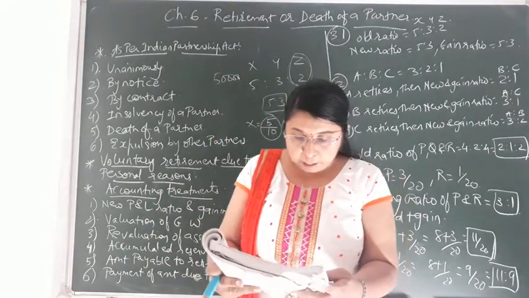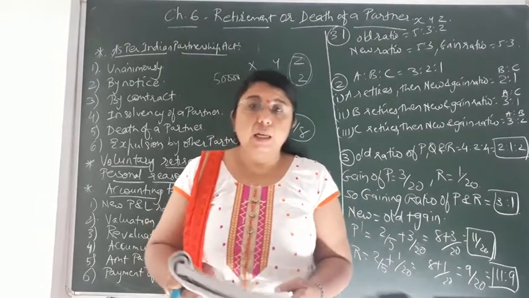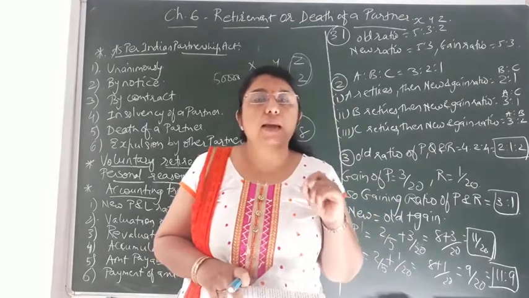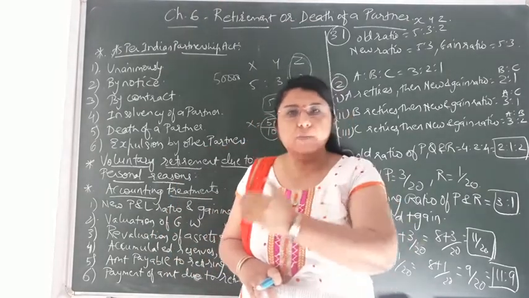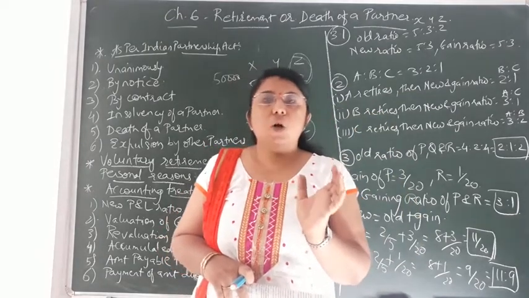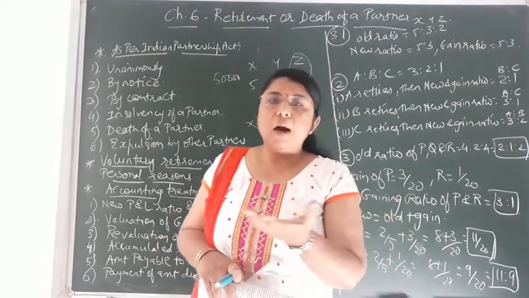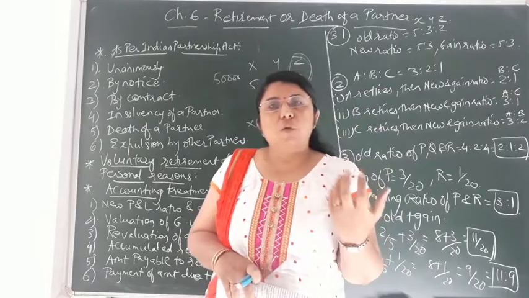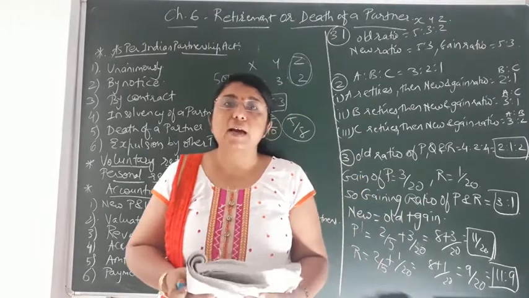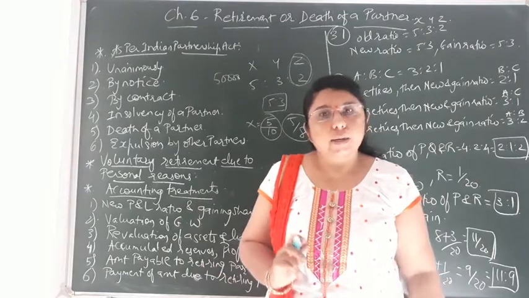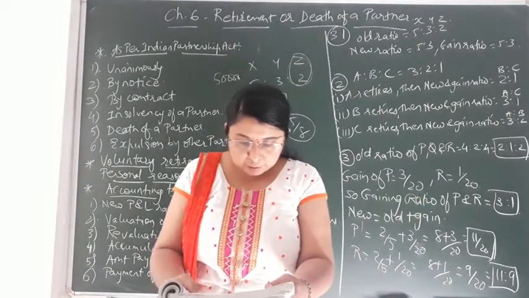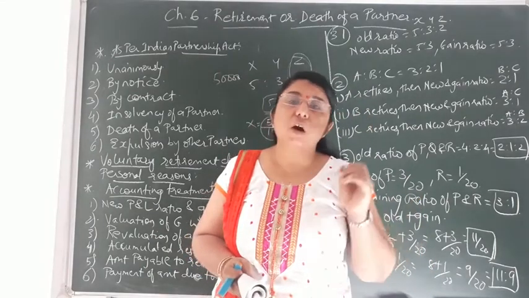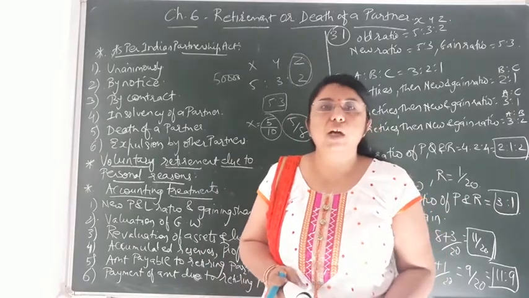The amount payable to the retiring partner is decided by preparing his capital account. Now how is this retiring partner's amount decided? By preparing his capital account. By preparing the capital account, from the credit balance and debit balance, we are able to know what amount has to be paid to that partner and what amount has to be received from that partner. That idea we can get only by preparing the capital account. Now the following amounts are credited to the retiring partner's capital account. Which amounts are to be credited in his account and which amounts have to be debited in his account, that we are going to discuss.